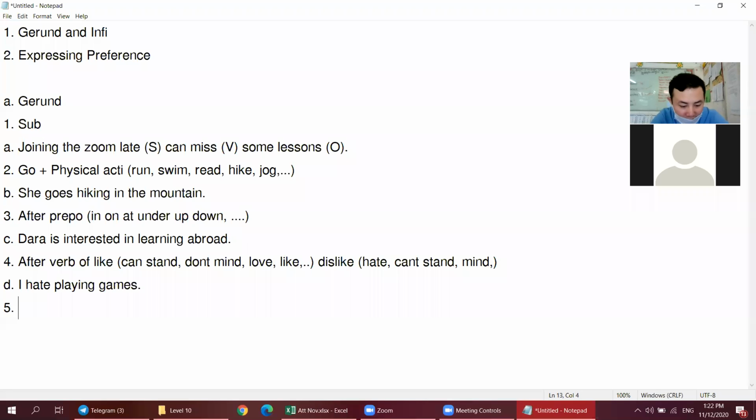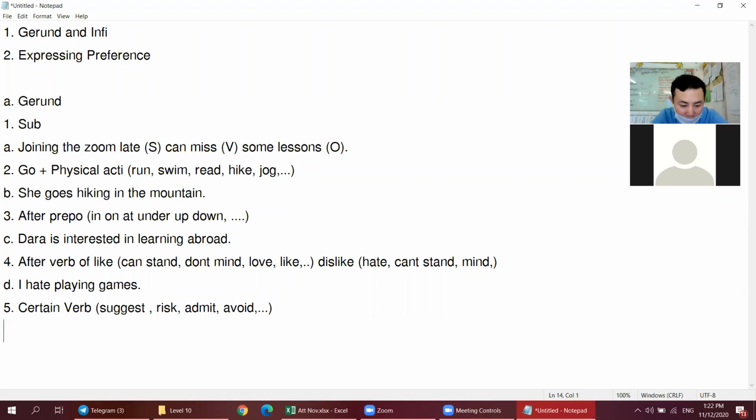And number 5, we use gerund with certain verbs. Okay? We have some certain verbs for gerund, for example the verb suggest, the word reach, the word admit, the word avoid, and so on.